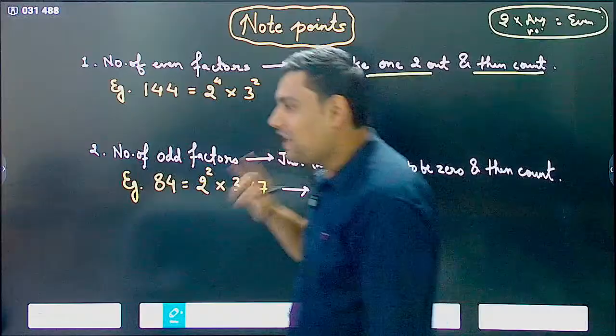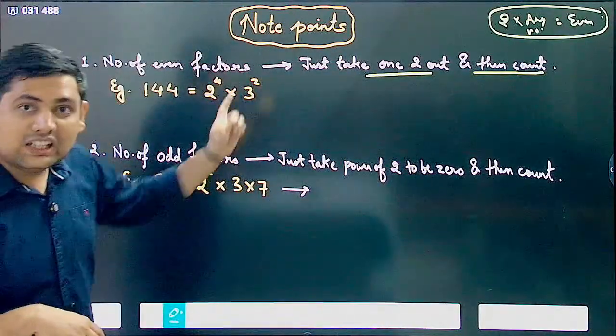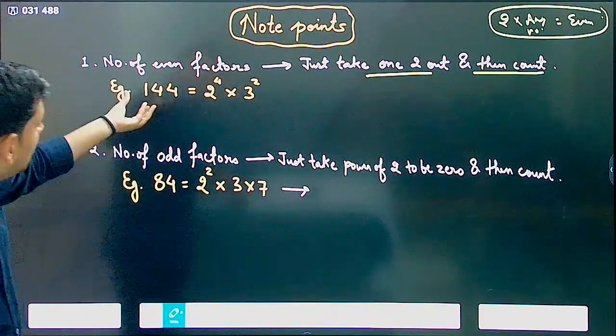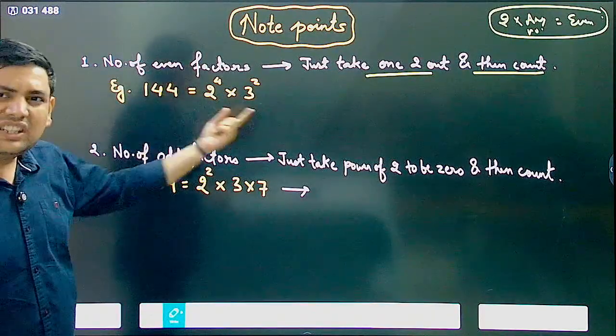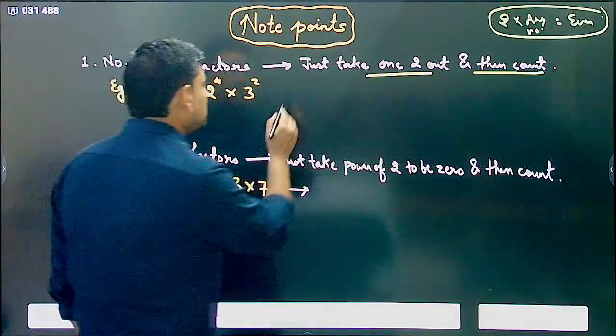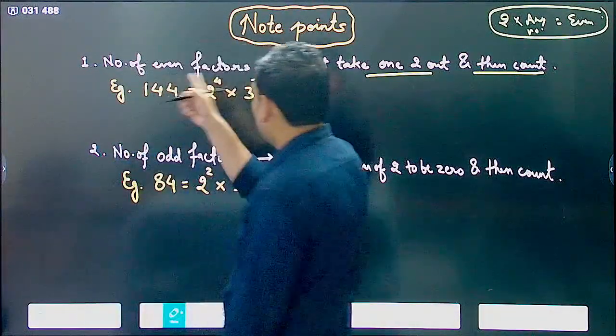Correct? That is why we wrote that when we were learning about what are even numbers. Now you see here, 144 is 16 nines. Correct? So 2 power 4 into 3 square. Now I am asking you number of even factors.